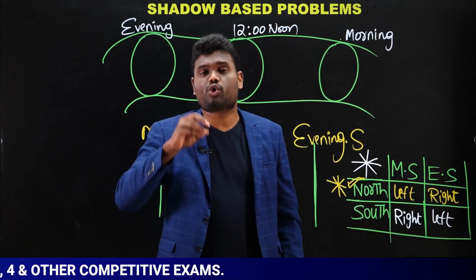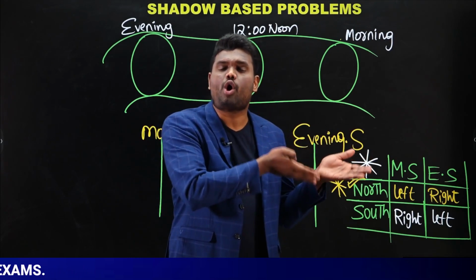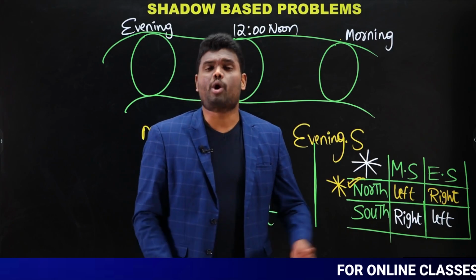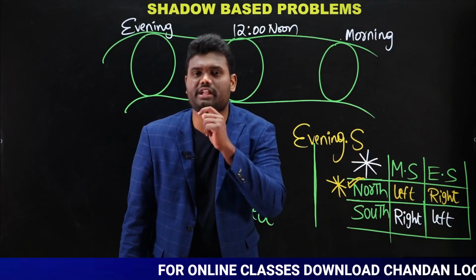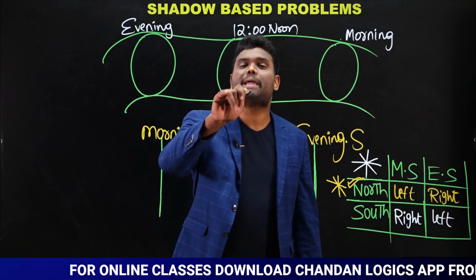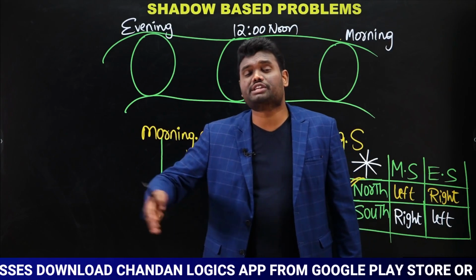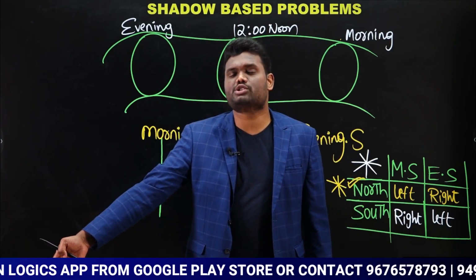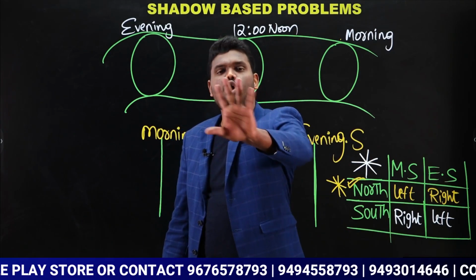Is it clear? So the question will be in this way in the examination. A person found his shadow on his left hand side at 9 a.m. 9 a.m. means morning time. Morning time left hand side means the person is facing towards north direction. Similarly, at 5 p.m., which means evening time, a person found his shadow on his right hand side. Evening time right hand side means the person is facing towards north direction.